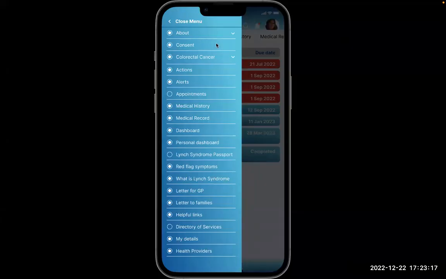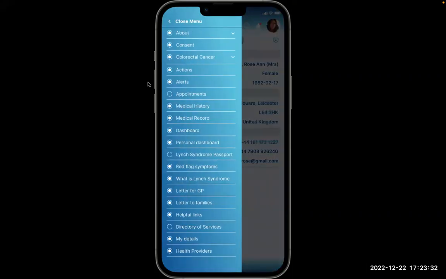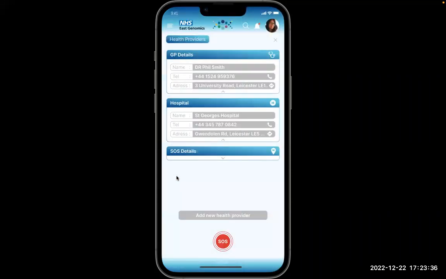The patient downloads the app to their phone and grants consent for us to hold their data. Then the patient adds their personal details. Note that all data in this video is fictitious and there are no issues of confidentiality or privacy. If they wish, the patient may also add details of their health providers, including address, phone number, and email, etc.